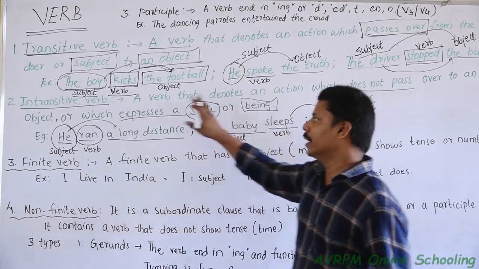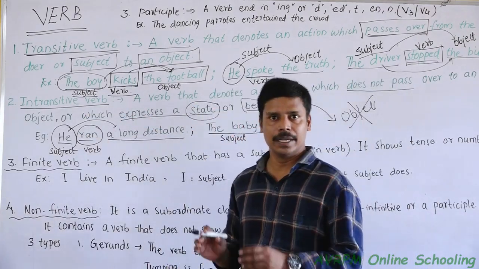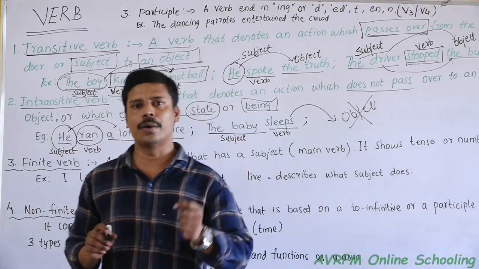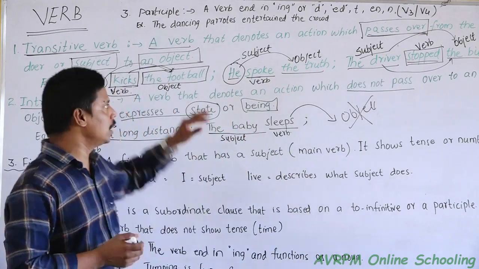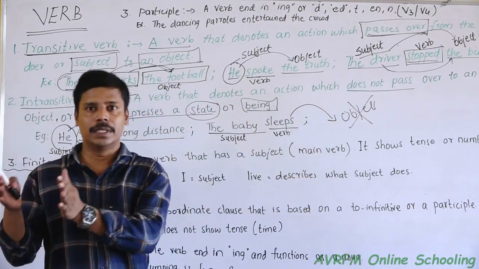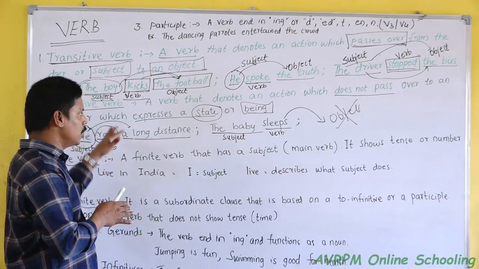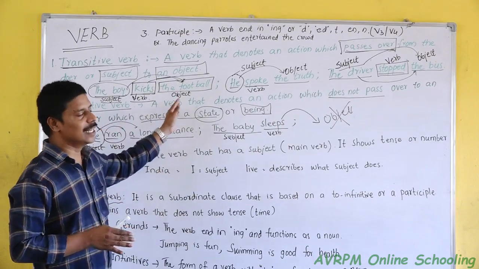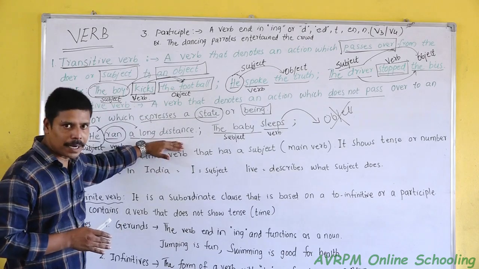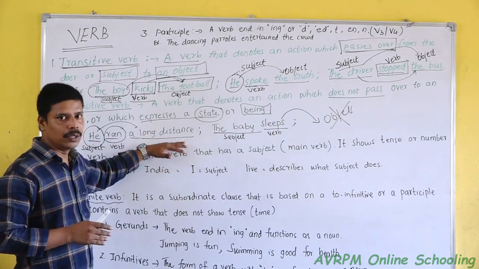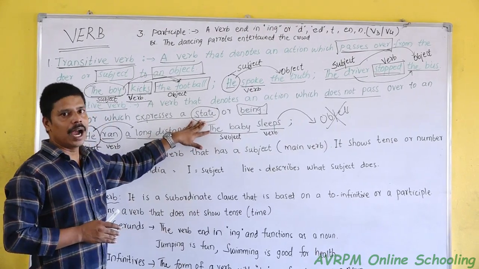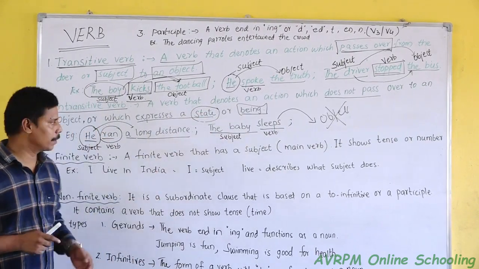It is called an intransitive verb. Listen, an intransitive verb does not pass over to an object, while a transitive verb passes over to an object from the subject. In an intransitive verb, the action does not pass over to an object; it just expresses, explains or shows us the condition and state of a subject.